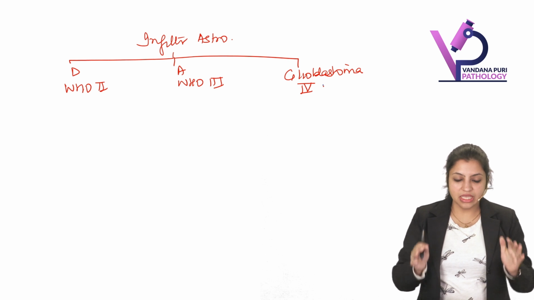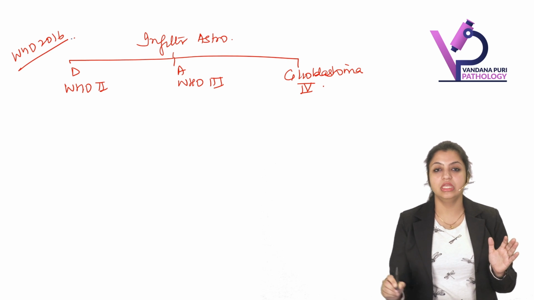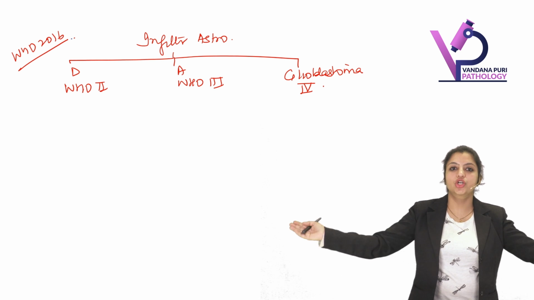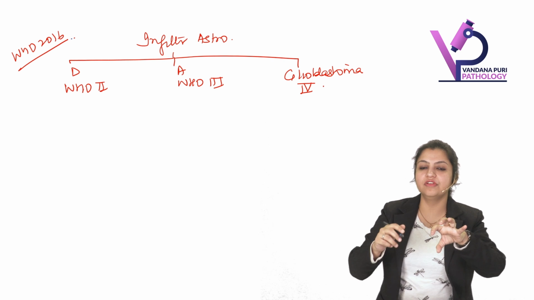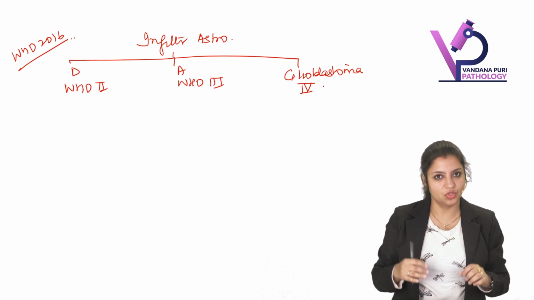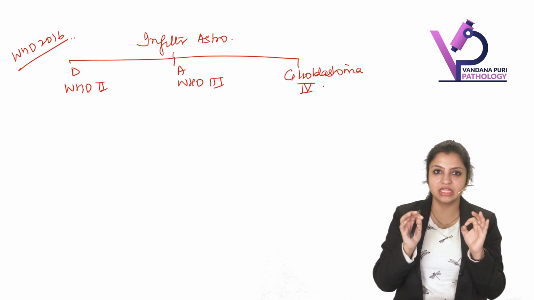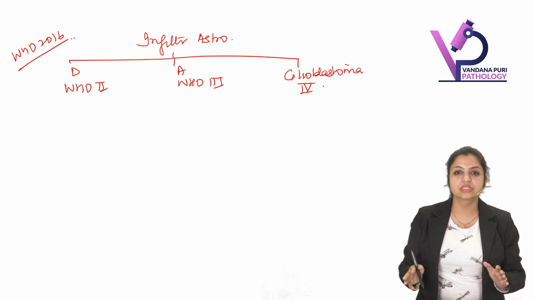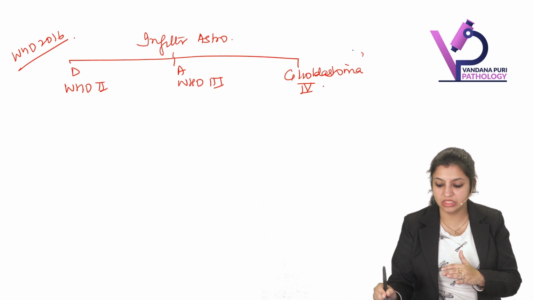Now, as I told you, what is the change in WHO 2016? According to WHO 2016, infiltrating astrocytomas and oligodendrogliomas are considered together. So remember this point: in the new WHO, infiltrating astrocytoma and infiltrating oligodendrogliomas are considered together depending upon the mutation that they show. But first we should know what mutations are seen in this. Let's understand that, because that's the key to understanding this. First we will study the most important tumor, that is glioblastoma. That's the most common CNS tumor.